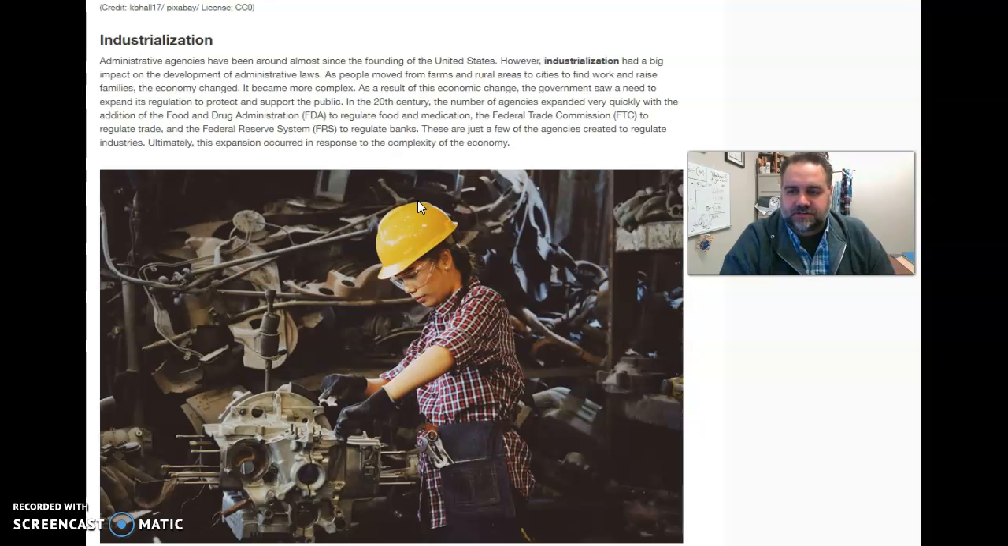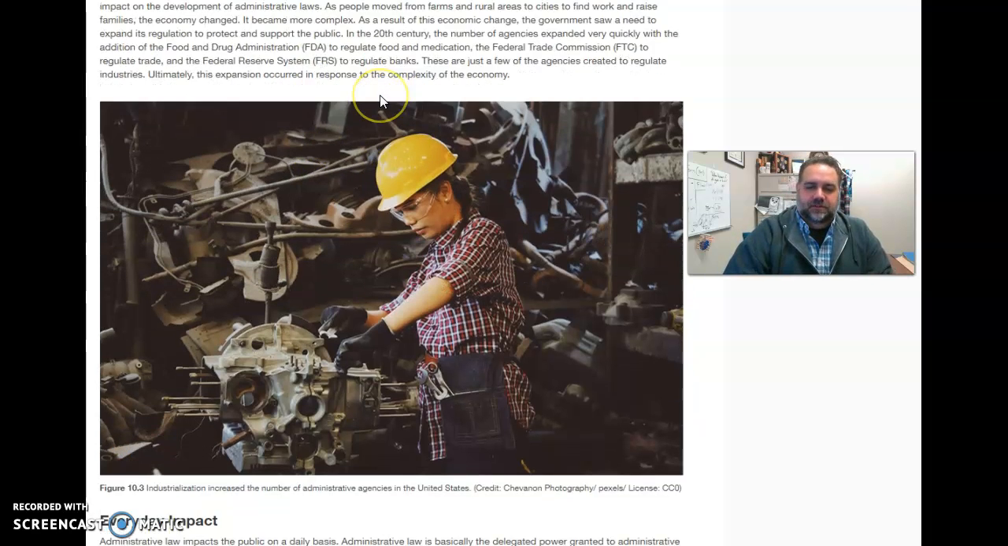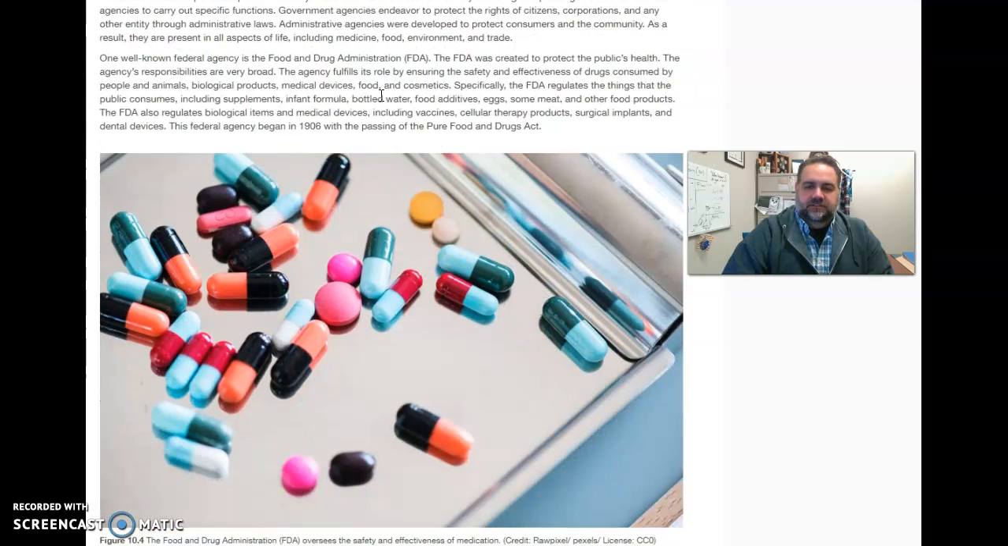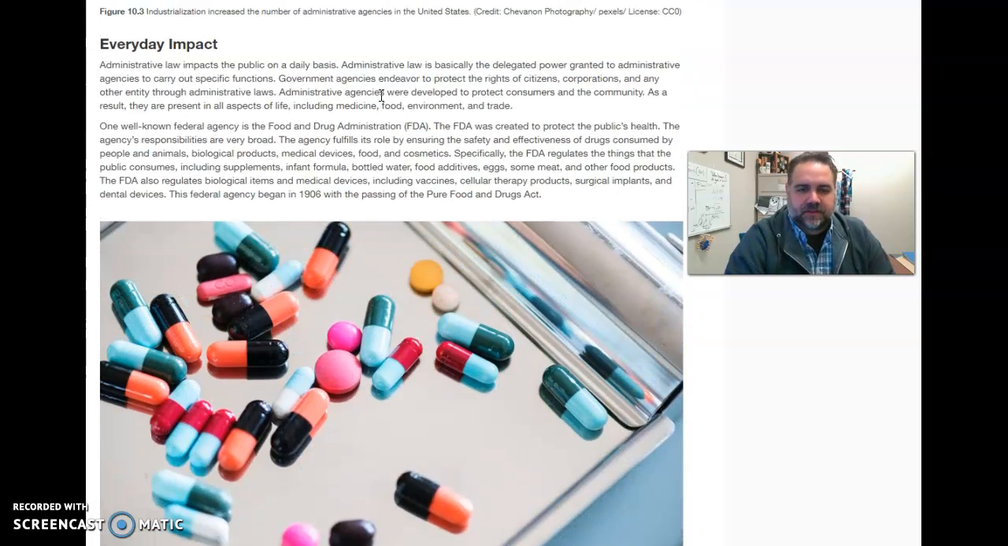However, industrialization had a big impact on the development of administrative laws. Yeah, and they list some examples here. The Food and Drug Administration, the Federal Trade Commission, FTC, the Federal Reserve Systems to regulate banks. So these are examples of administrative agencies. And so they do have impacts. Administrative law impacts the public on a daily basis, whether you notice it or not.